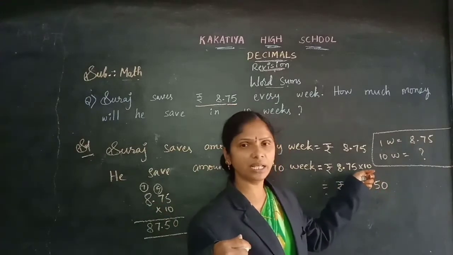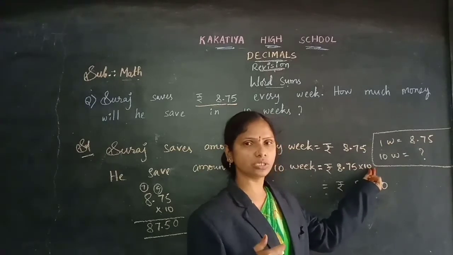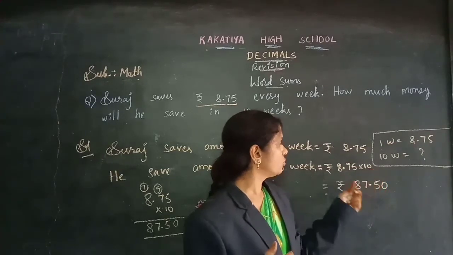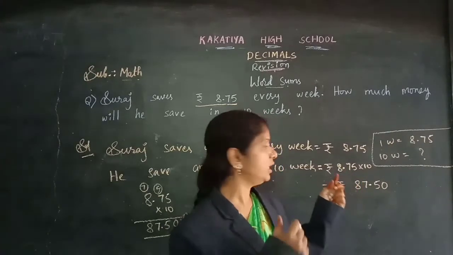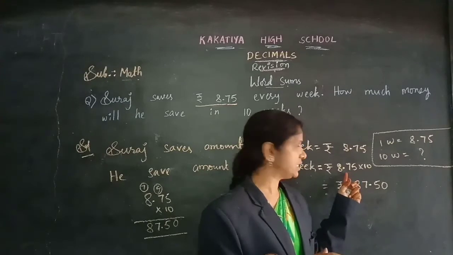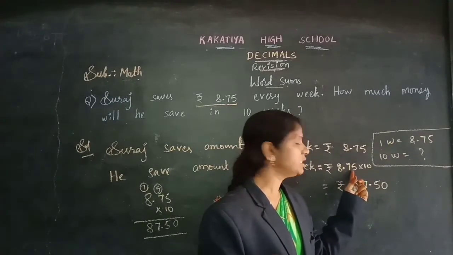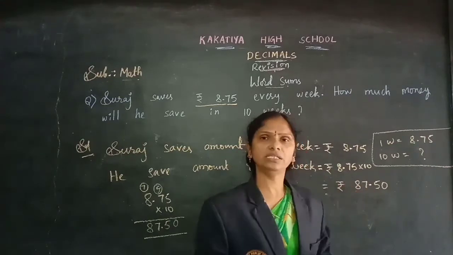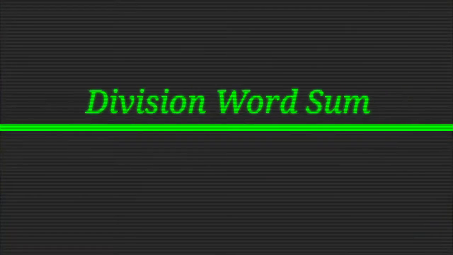But here they are given 10 or 100 or 1000, as I already told you, it depends on the zeros. In 10 we have 1 zero. So the point will move 1 digit to the right from its place. If the point moves 1 digit to the right, it will become 87.50. Like that also you can do, or like this also you can do, children.